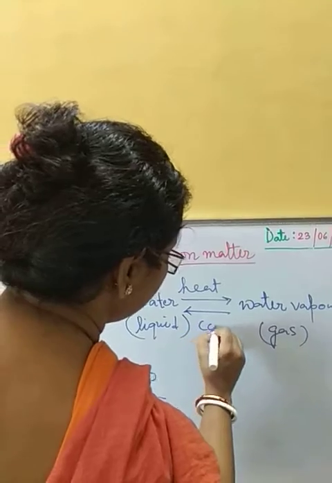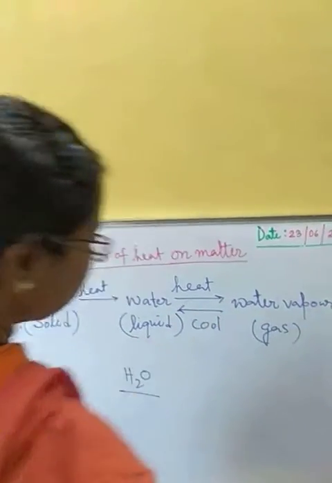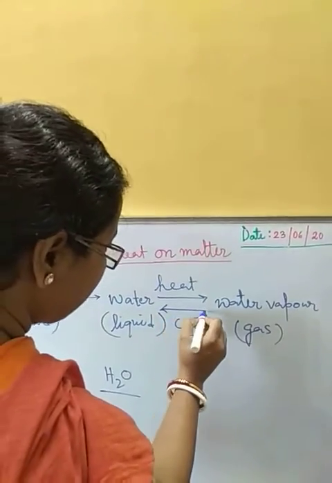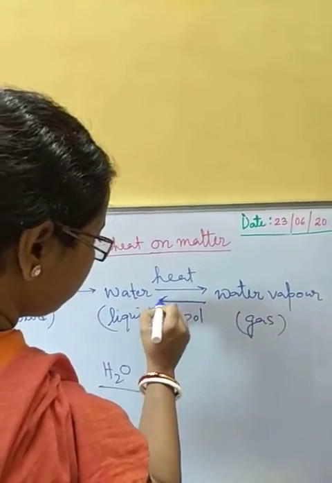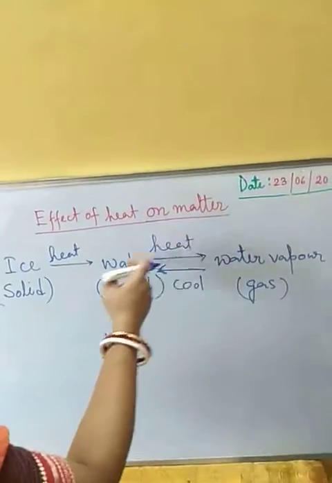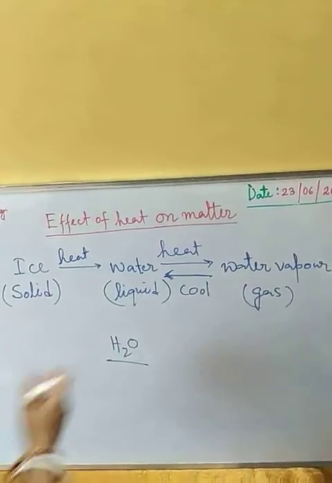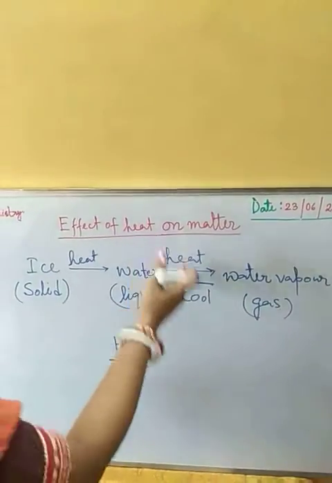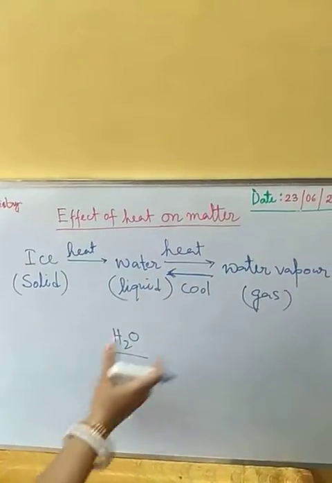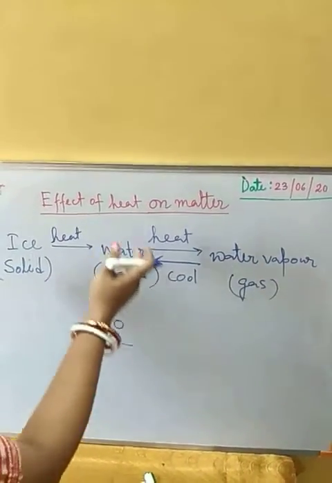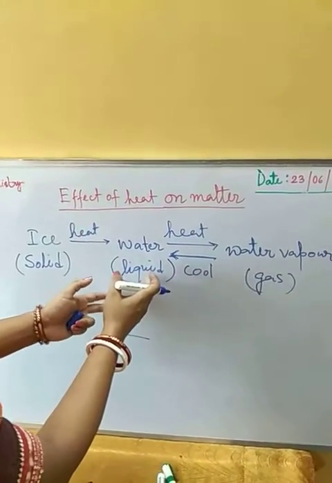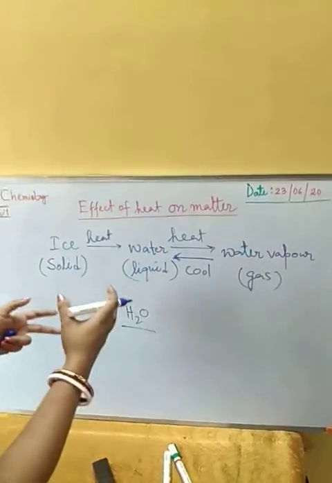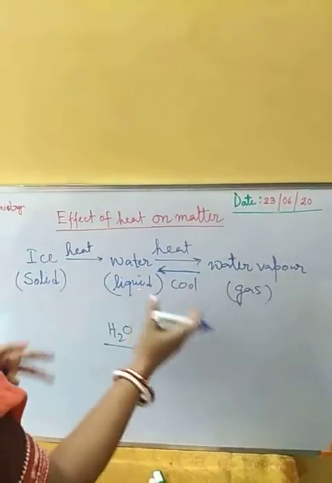How? By cooling it down. So we are doing the opposite, or we are applying the opposite conditions. Here we are heating the water to get the water vapor, and here we are cooling the water vapor to get the water. So if we reverse the conditions, from this, if we say it is the reactant, we will be getting the product. It is the same transformation of one form to another form.